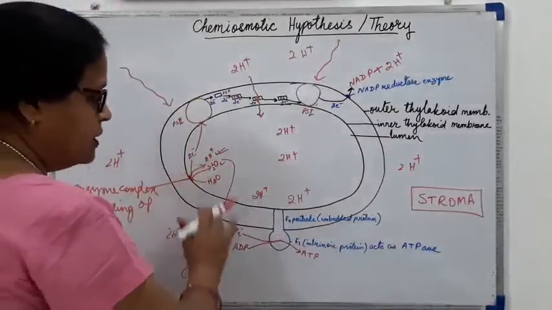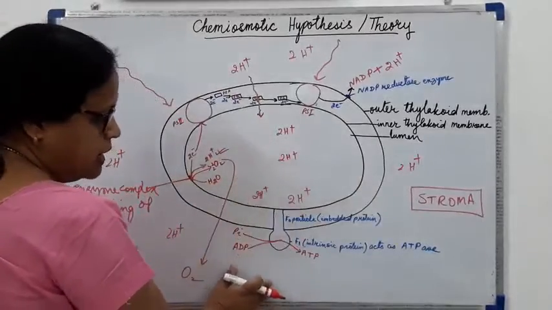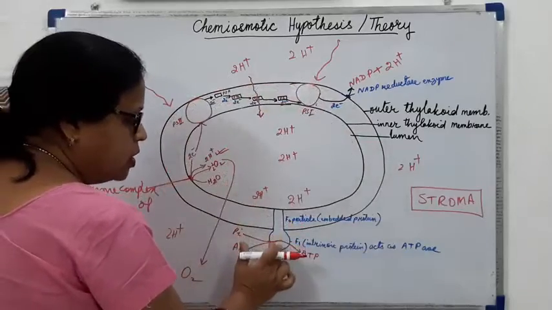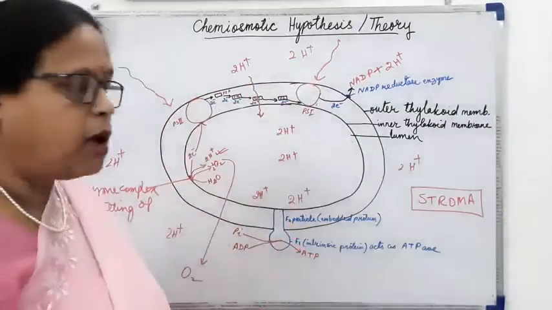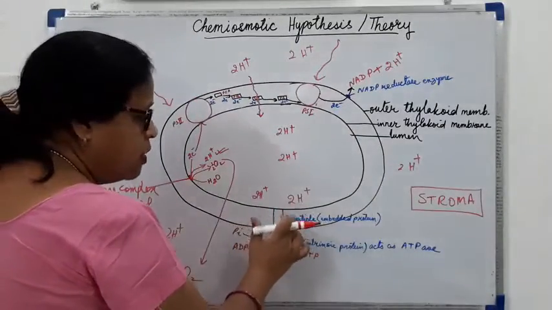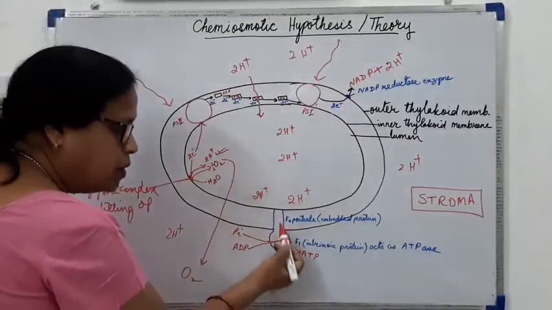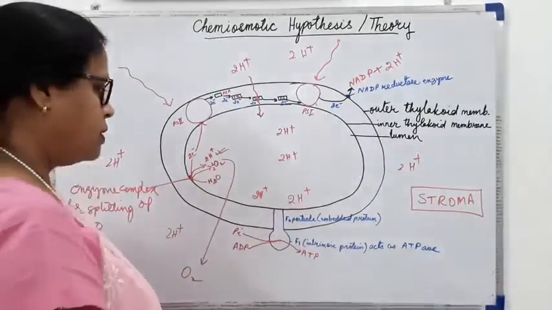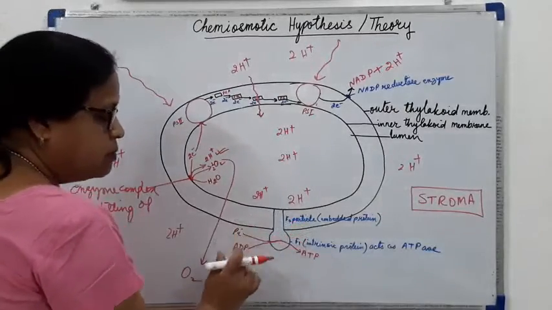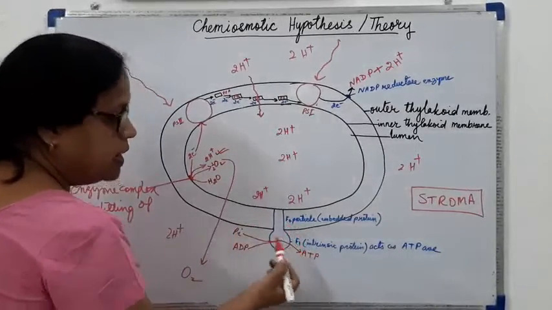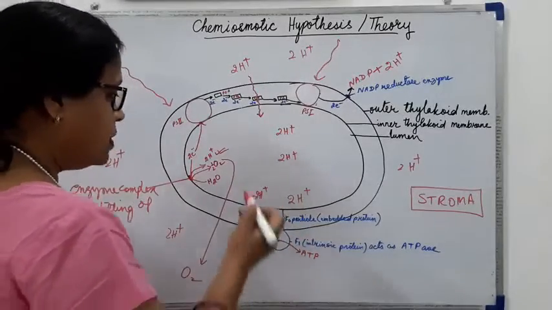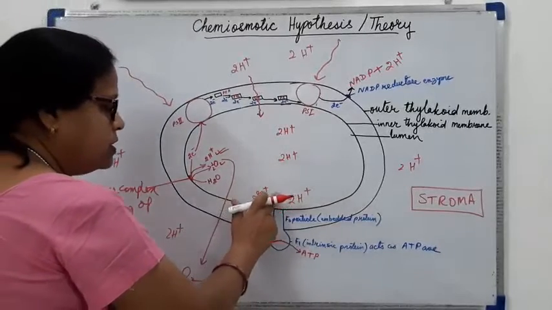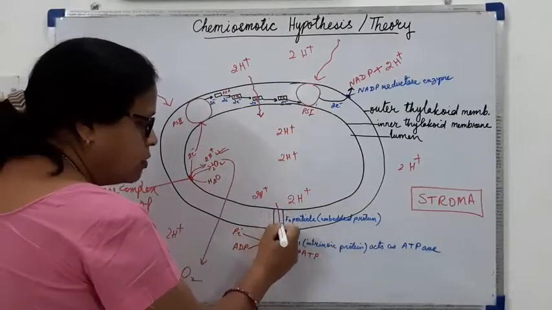So due to the concentration gradient inside and outside, in the membrane of the thylakoid there is a protein complex, we call it the cytochrome protein complex, and it consists of two particles. Both are proteins, the F0 particle and the F1 particle. So this protein complex, which is made of two components, F0 and F1, is allowing the facilitated diffusion of hydrogen ions from inside to outside.